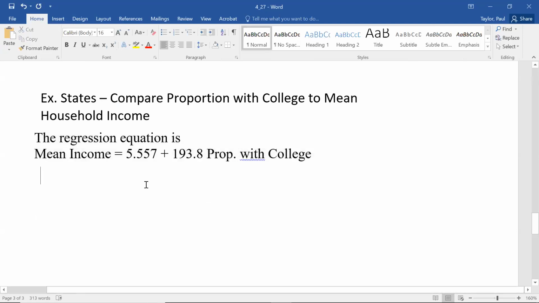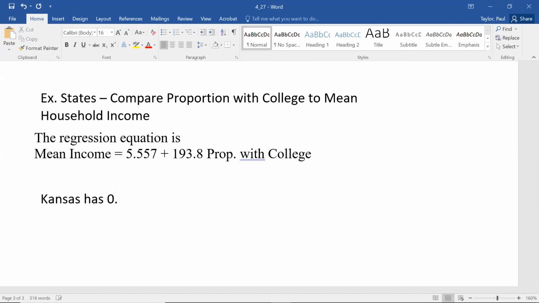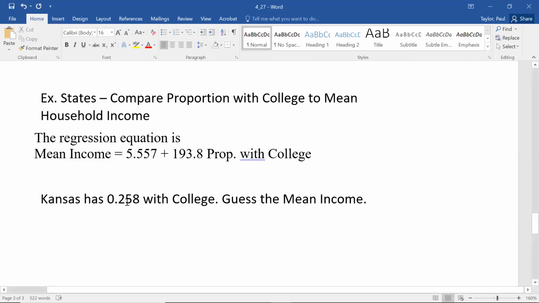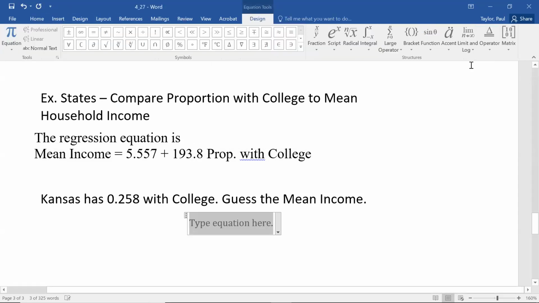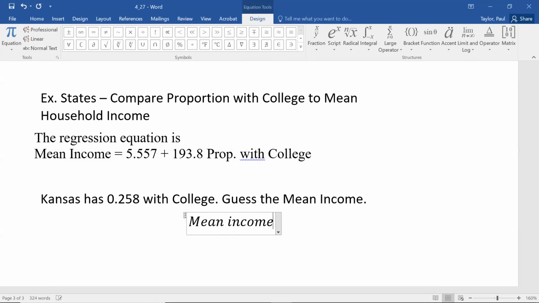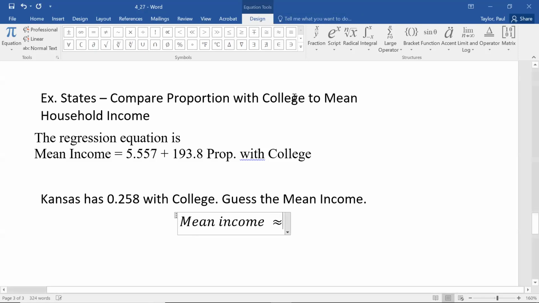Okay, so Kansas has 0.258 with college. That's their proportion with college, 25.8%. So let's guess the mean household income. The way I would do this is I would just plug 0.258 into the proportion with college spot in the equation, and then I would say that mean income is approximately, so this is a guess, so we'll say that it's approximate,